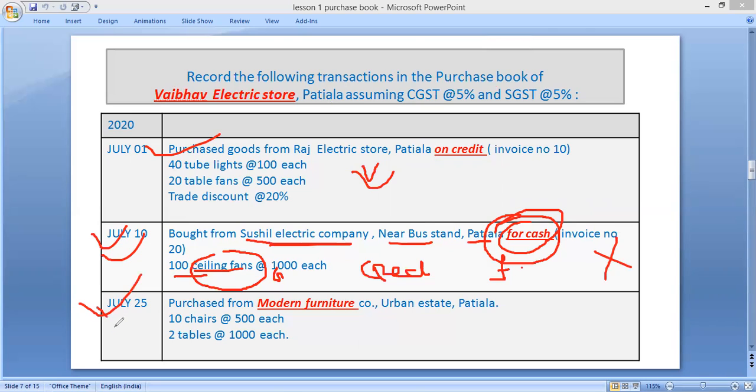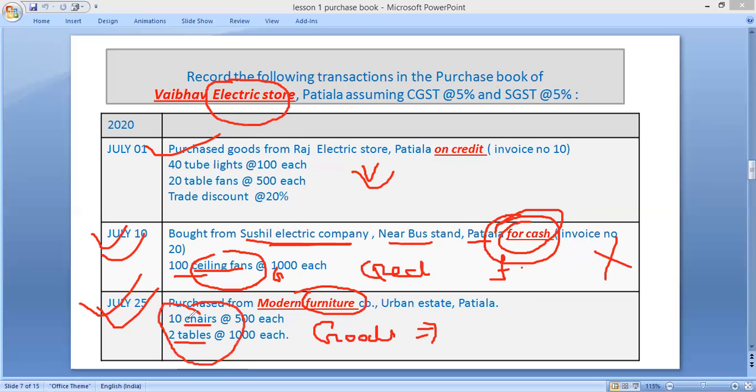July 25. Purchased from Modern Furniture. Now, what is purchased? Furniture: 10 chairs, 2 tables. Now, you have to check whether these are goods. What kind of business is he doing? Electronic. But now he is purchasing furniture.